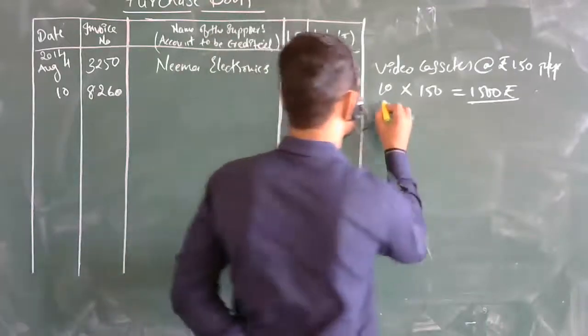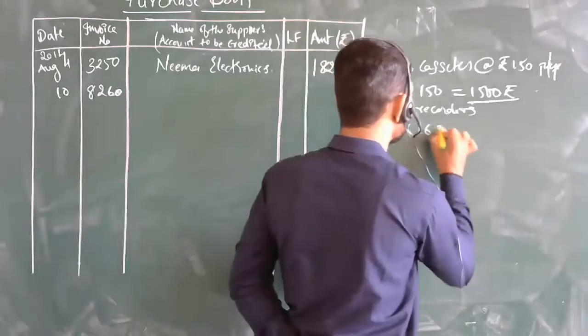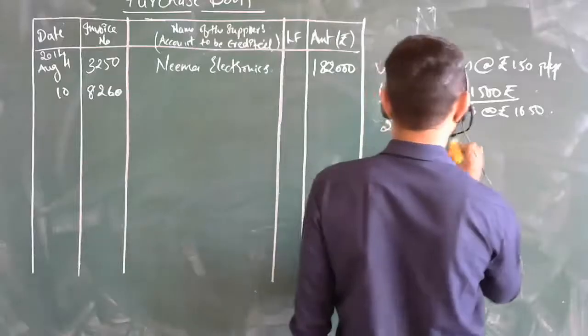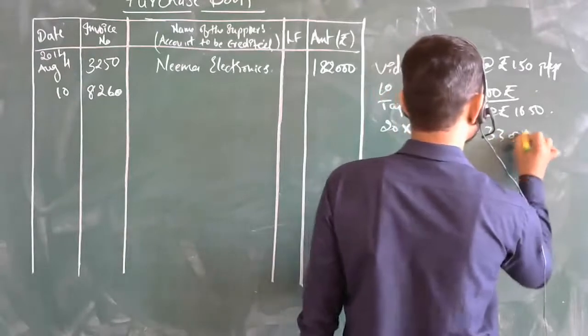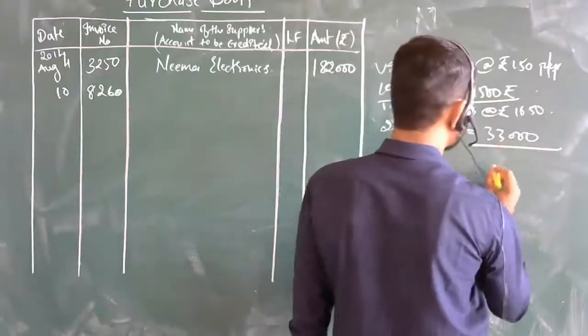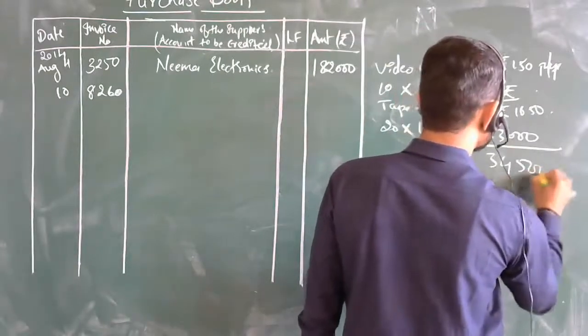Then what about the others? 20 tape recorders at 1650 rupees, sir. 20 tape recorders, what is the amount for 1650? Sir, it is 33,000. Okay, 33,000. Check what will be the total. This is 1500 and this is 33,000, so 34,500 it is. Right? Yes, sir. And now 10% discount on this.